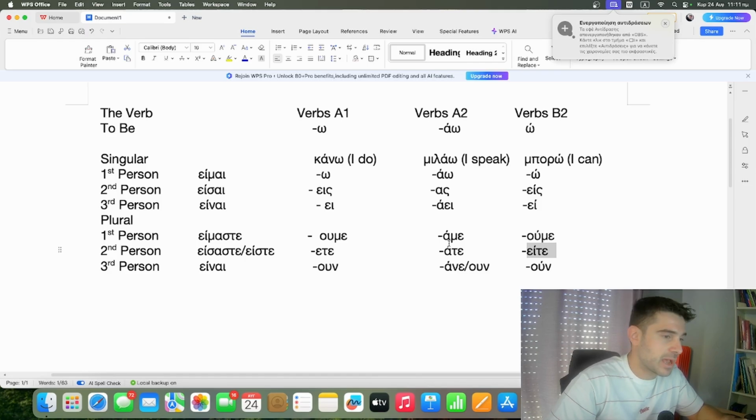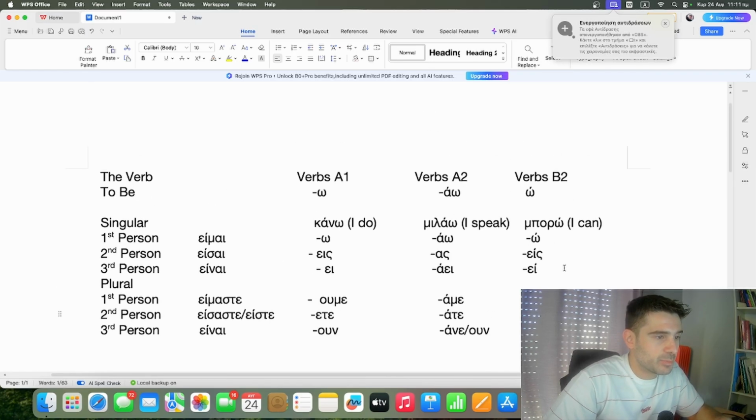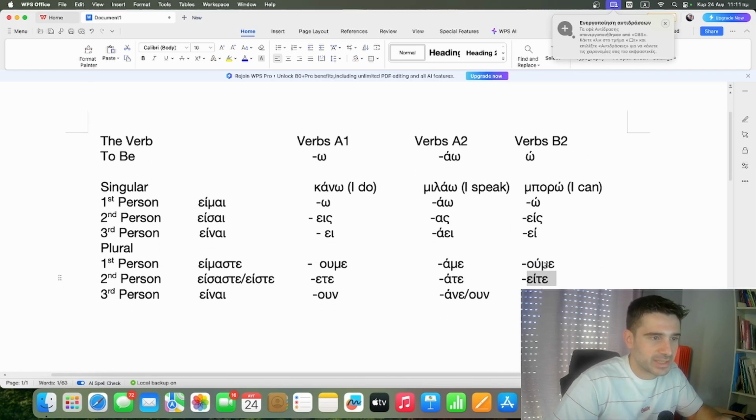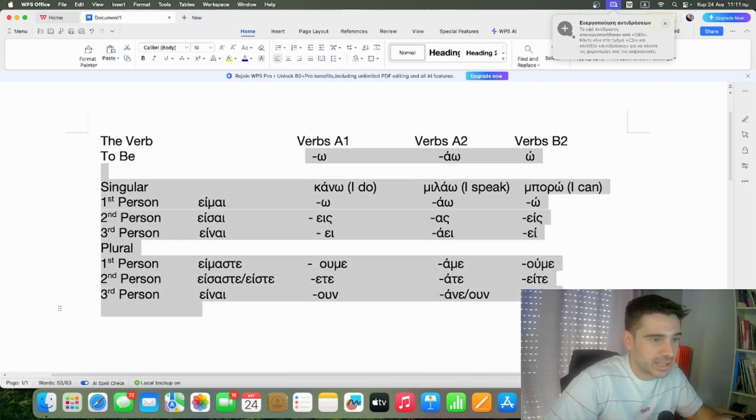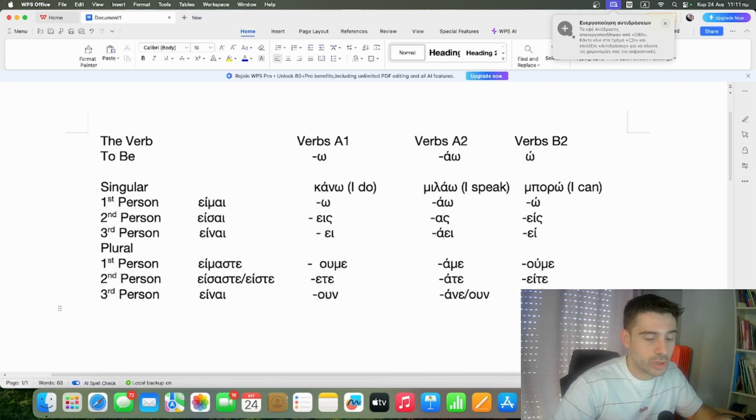And of course they have more differences in the way they conjugate their future and past tenses, which we'll see in another video. Λοιπόν, αυτά είναι τα ρήματα. These are all the verbs. If you remember these word endings here, you will be able to use most of the verbs the way you want, except the irregular of course. Και I will make also one video with the passive verbs on present tense. Now, let's go make a quiz.